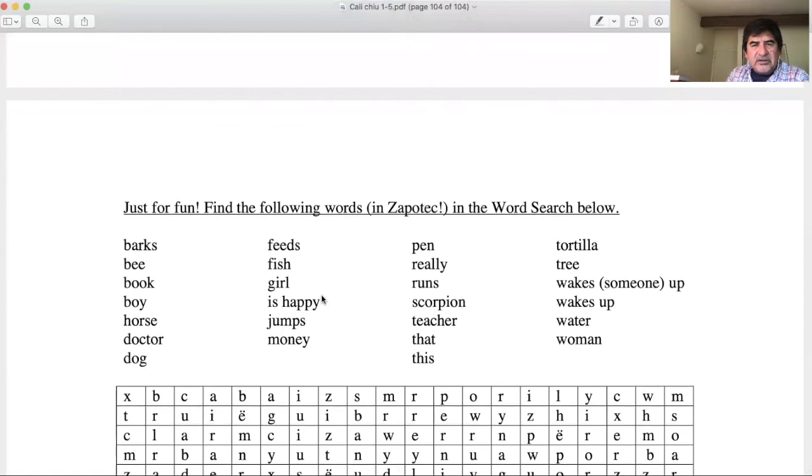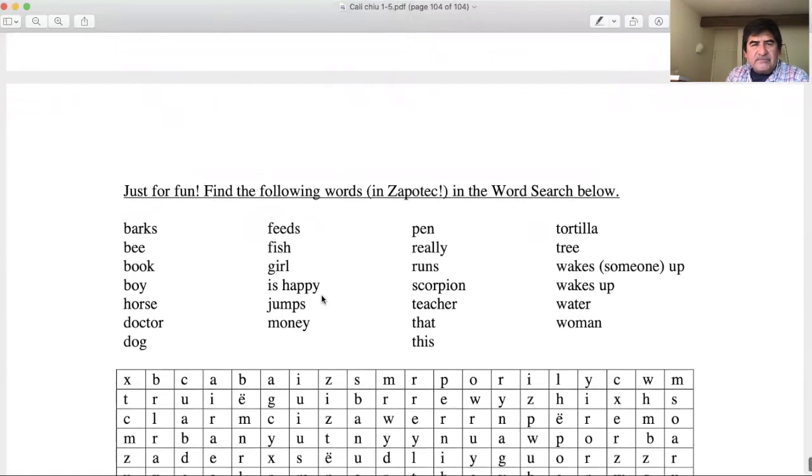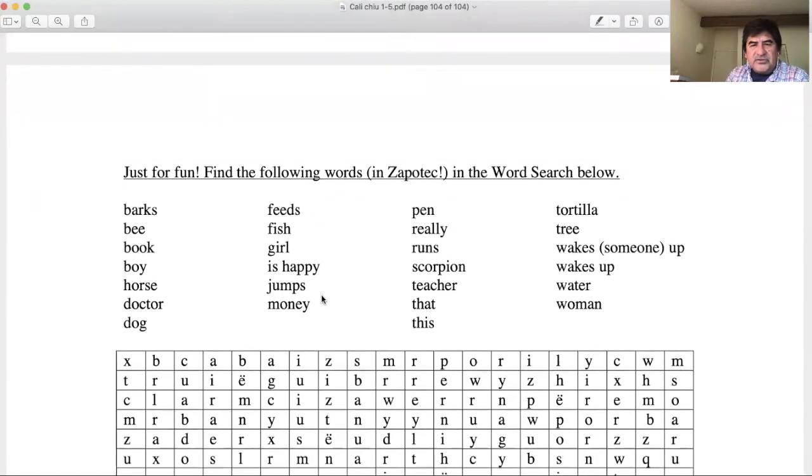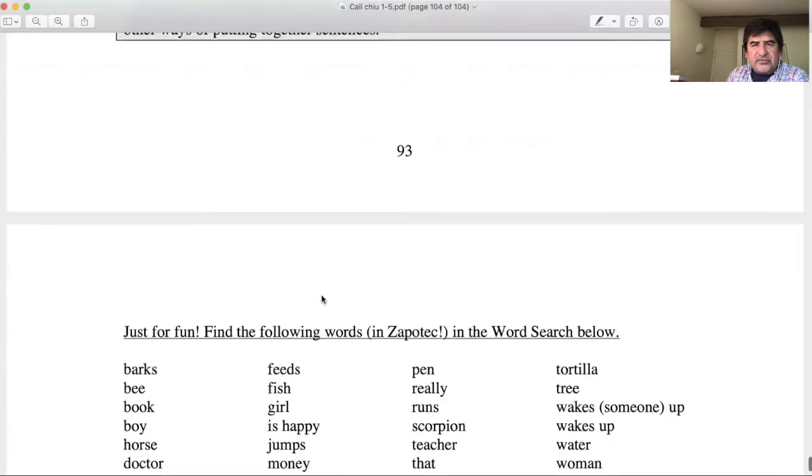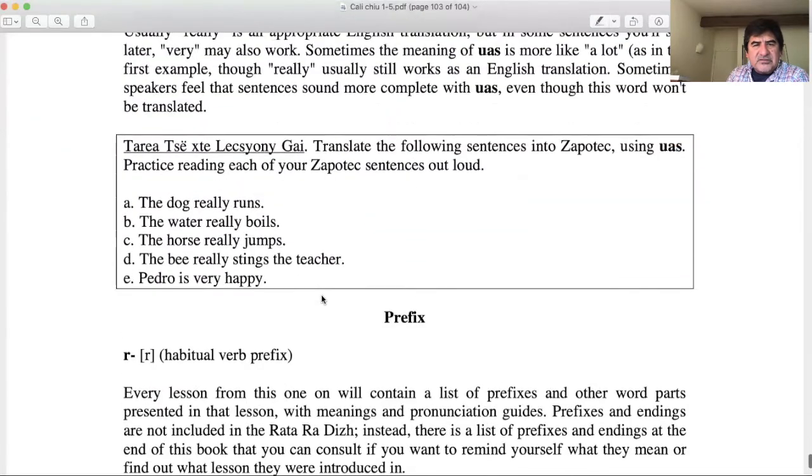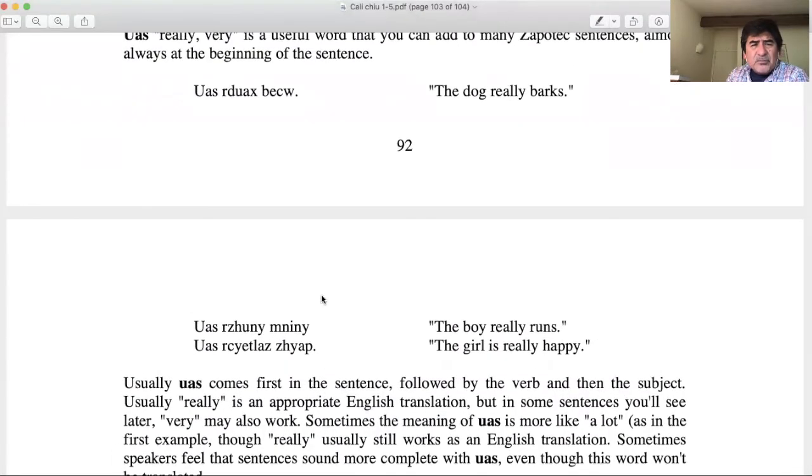Then you're gonna do a word search as well. So that's the end of our sentences. What I'll do is just pronounce this for you.